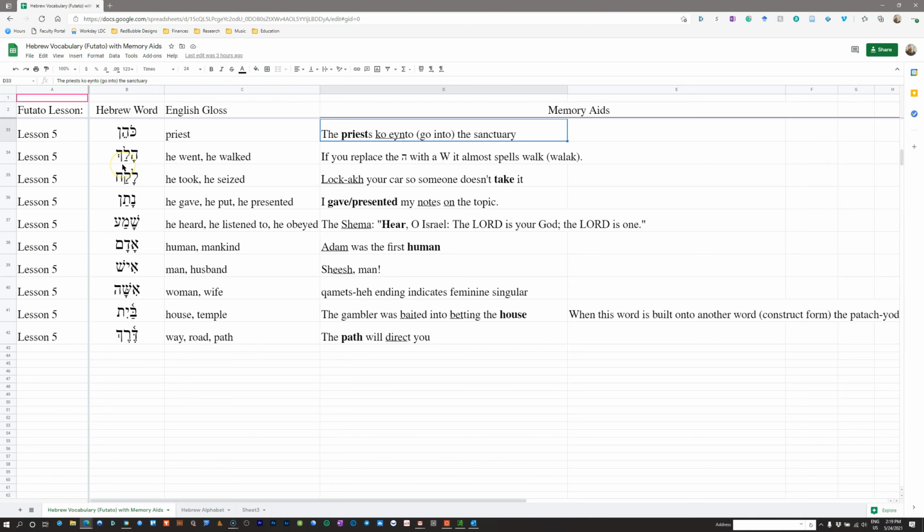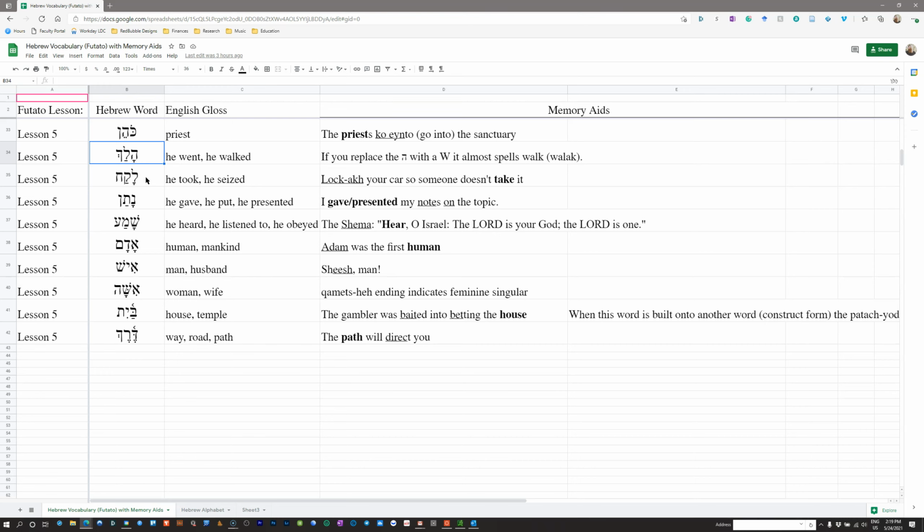We'll see that these verbs have different forms depending on whether they are first, second, or third person, and depending often on whether they are masculine or feminine. So this is the Qal perfect 3ms, third masculine singular form, of the root he lamed kaf. And this word, this root in this form, means he went or he walked.